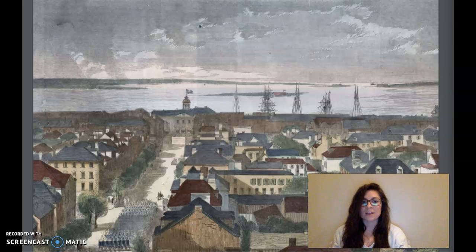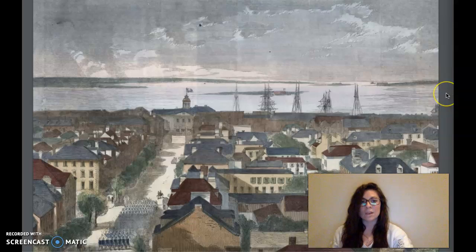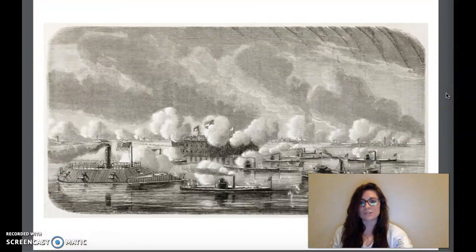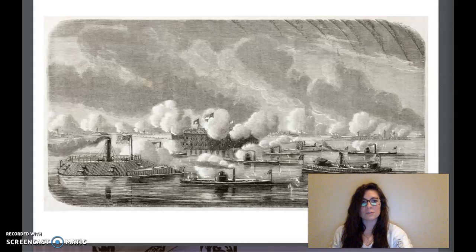From its harbor, valuable goods such as cotton, sugar, and tobacco, which had been grown and harvested by enslaved Africans on plantations, were carried by ships across the sea to countries in Europe. Important ports like Charleston needed protection, so they built forts along the shore. The largest and most important of these forts was called Fort Sumter.